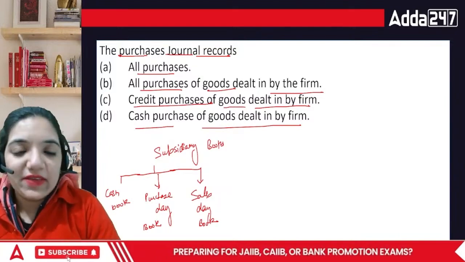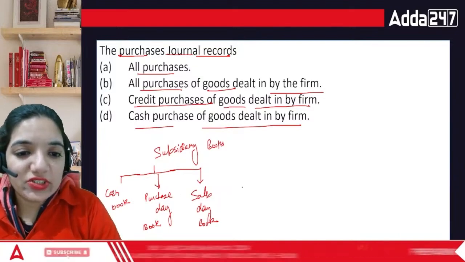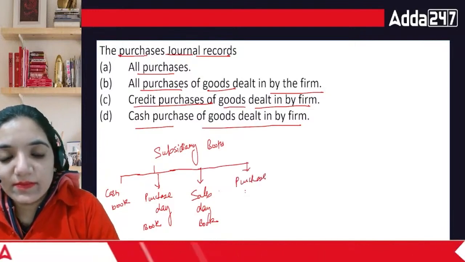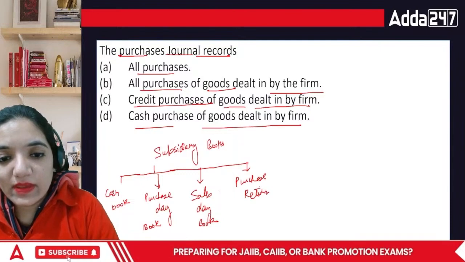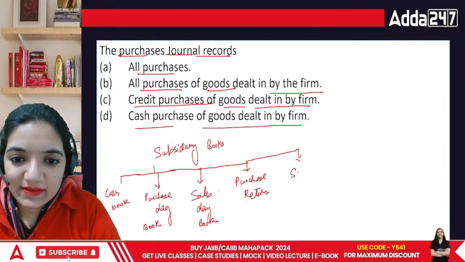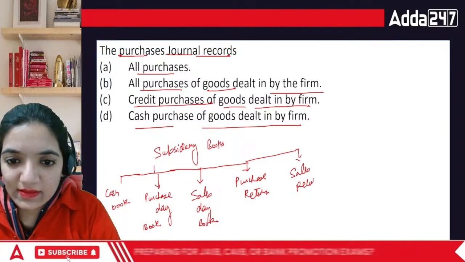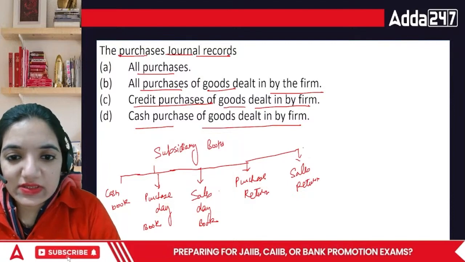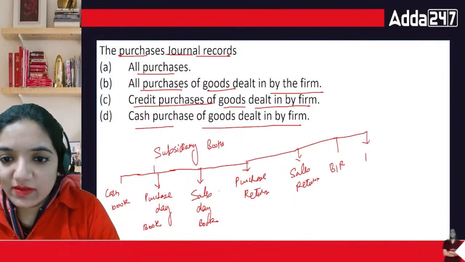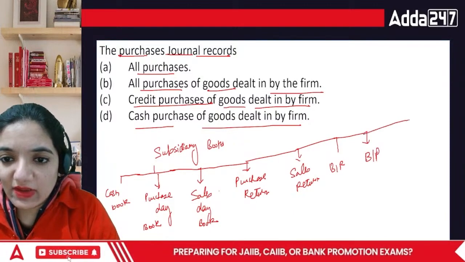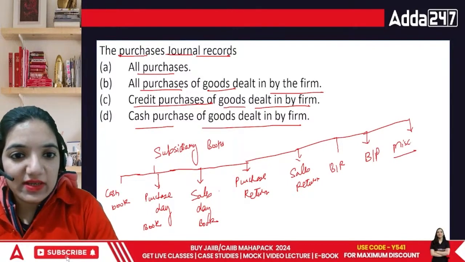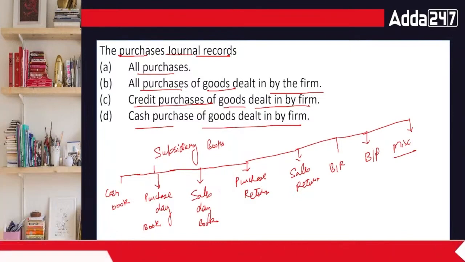Okay, everyone. So we have cash book, purchase day book, sales day book. Then we have purchase return, then sales return. Then we have bills receivable, then bills payable. Apologies for the elevation in the particular area. And the last one is miscellaneous. I hope these are visible clearly and you can have a look at it.